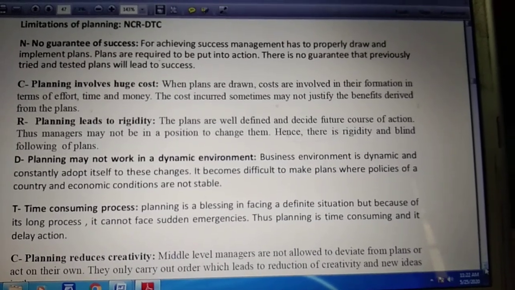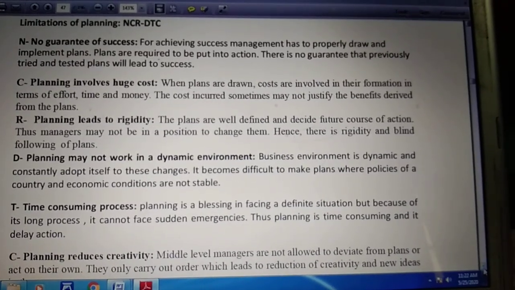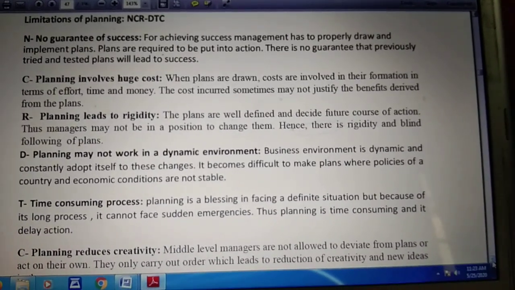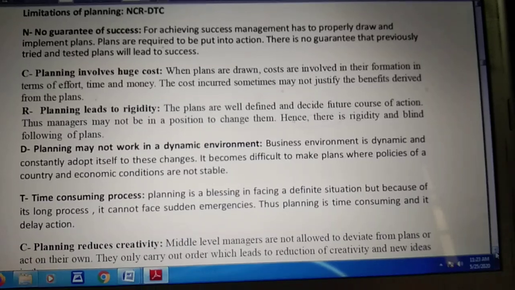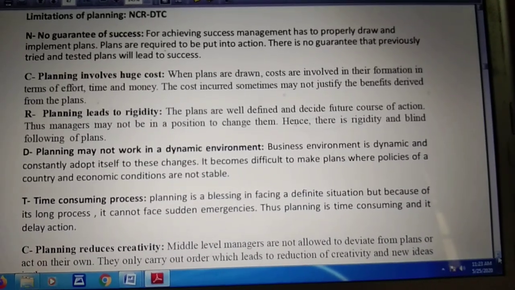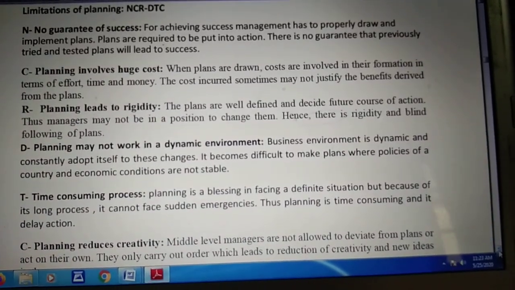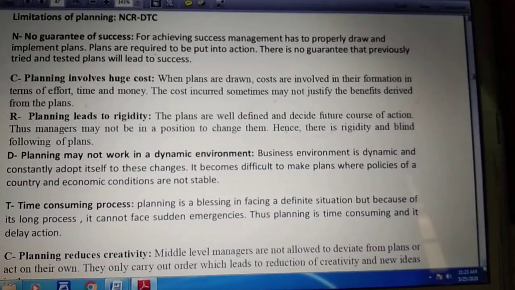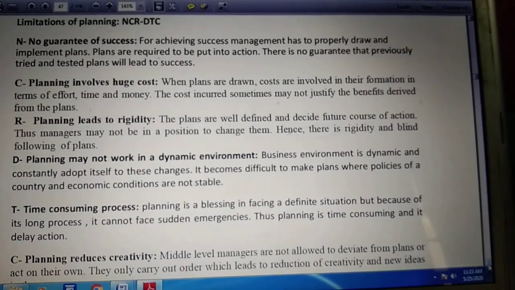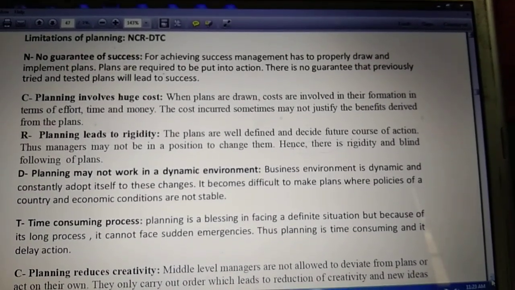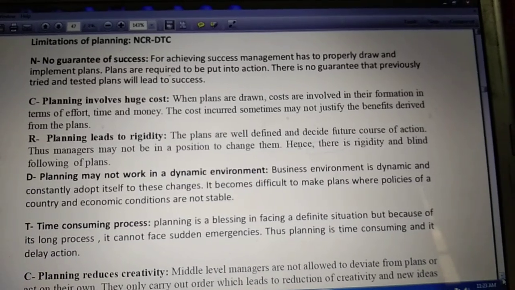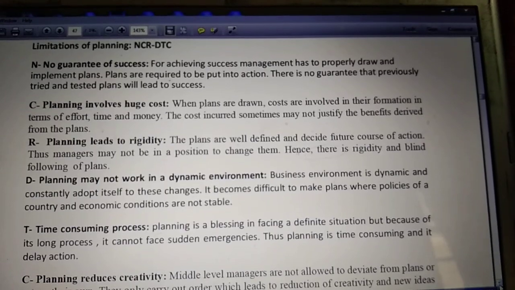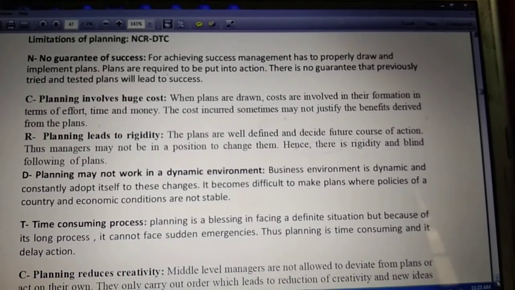Dynamic nature means things change: the policy of the business, the technology of the business, and the external factors which affect the business change. And if the factors and technology change, it will definitely affect your business, and that is when the planning done before will not work properly. So the limitation of planning is no guarantee of success. For achieving success, management has to properly draw and implement plans. Plans are required to be put into action. There is no guarantee that previously tried and tested plans will lead to success.